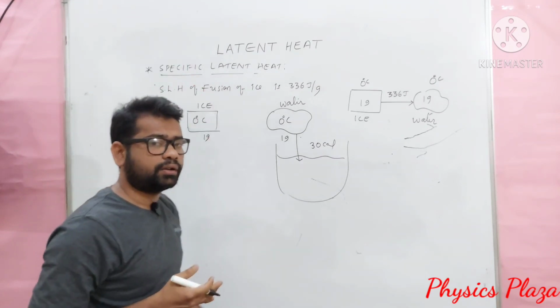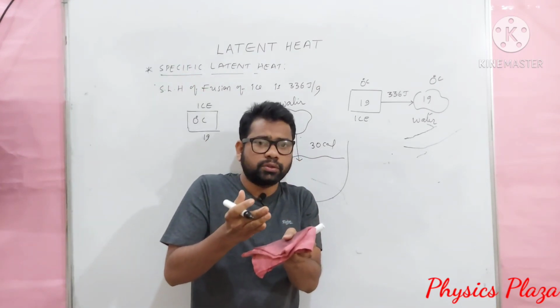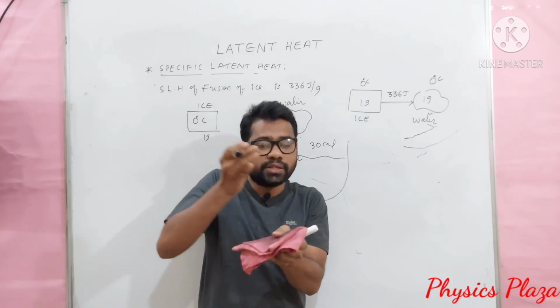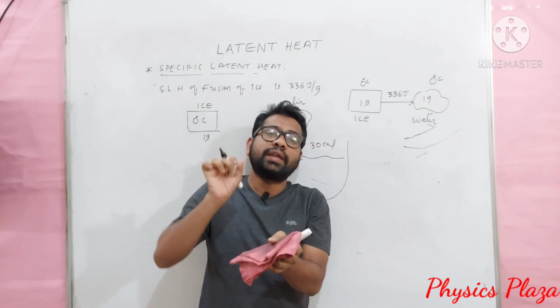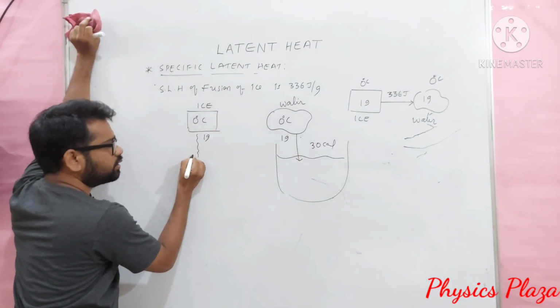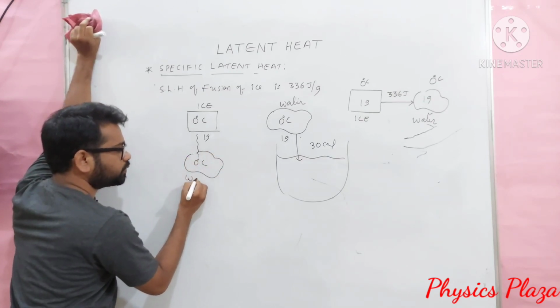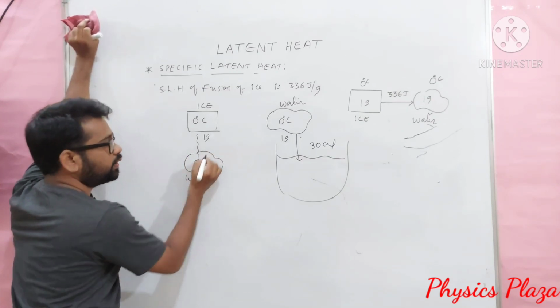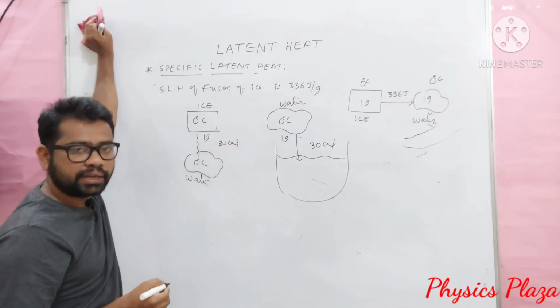It is not that. Why? First, ice has to melt. So from 0 degrees Celsius ice to 0 degrees Celsius water. Then 0 degrees Celsius water can absorb the heat. First, dear children, this 0 degrees Celsius ice will get converted into 0 degrees Celsius water. For this, 80 calorie heat energy is needed.